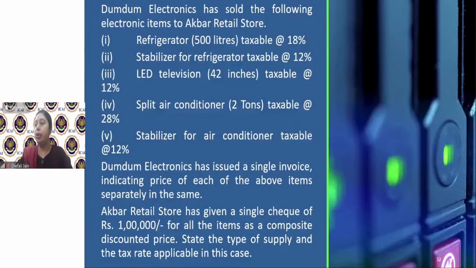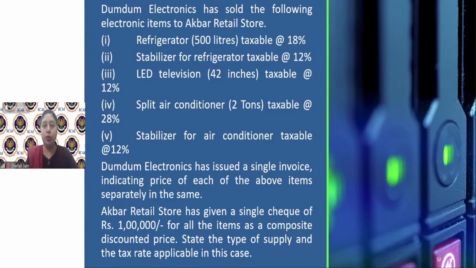In a general store, there are mixed supplies. So what tax rate does he pay? In a general store, if he is giving you a single price, he is giving you a package. You went to a general store and that person charged you a single price for a gift basket which has chocolates, some snacks, cookies, and some balloons. So he has put everything in one basket and charged you 1,000 rupees for that particular basket. Then it becomes a mixed supply, because he has charged a single price.